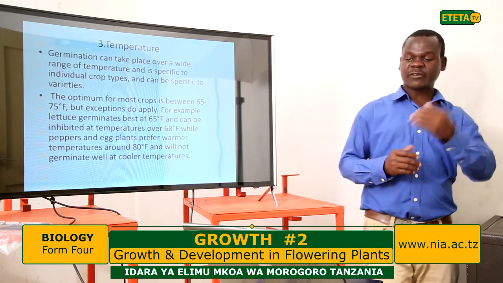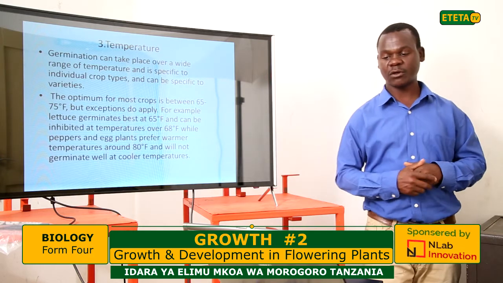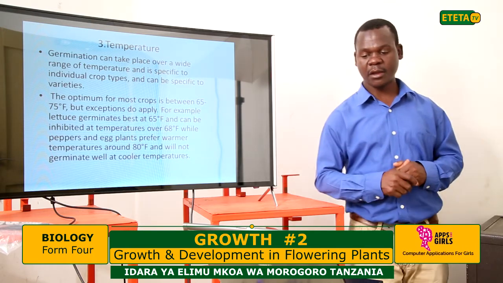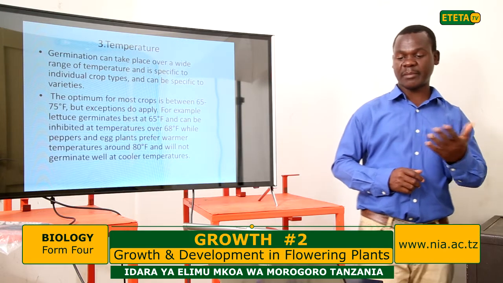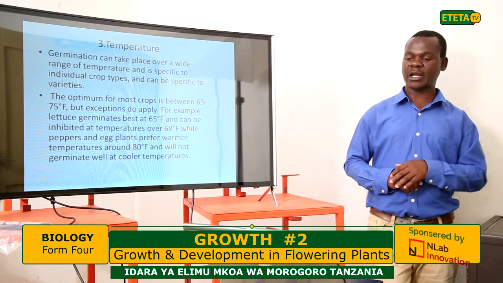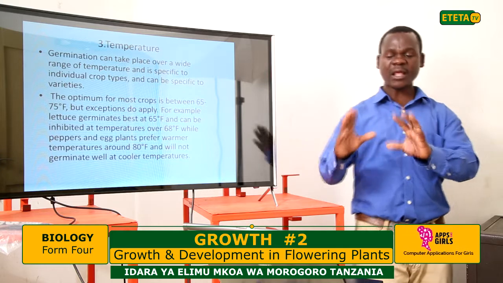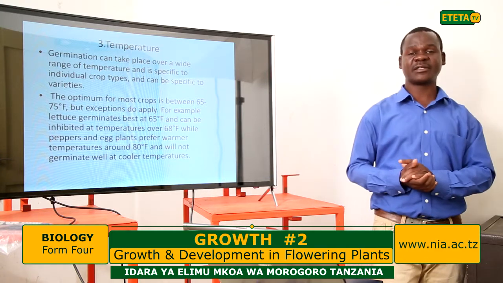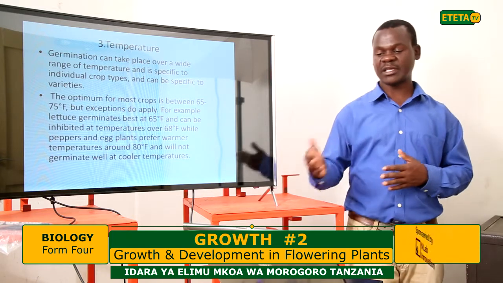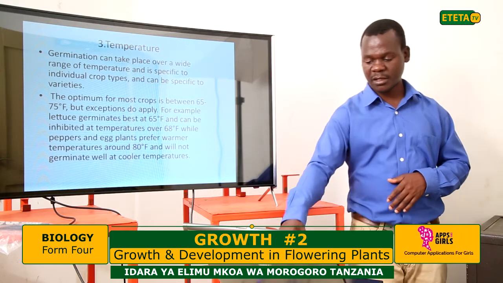But for some, as an exception, the temperature can be higher or lower than this. Pepper plants, for instance, and eggplants prefer a warm temperature around 80 degrees Fahrenheit. So you can see that there is variation between one variety of plant and another, where some need higher temperature than others, and some need lower. However, the range is within that particular range.